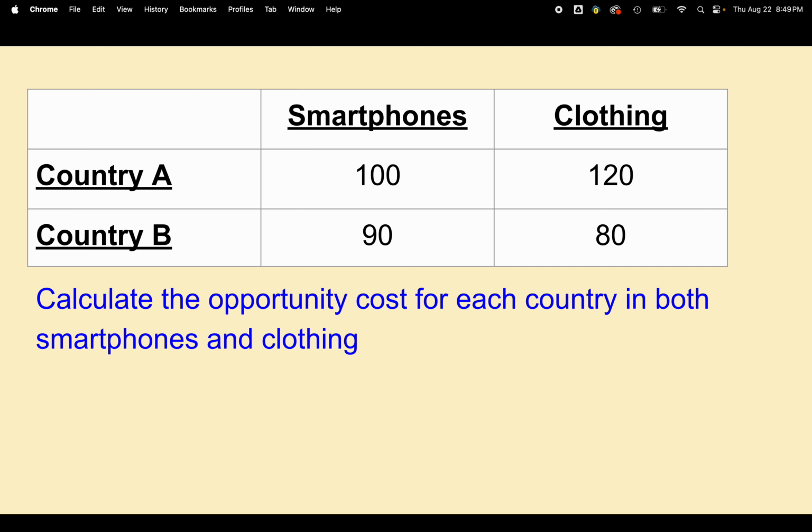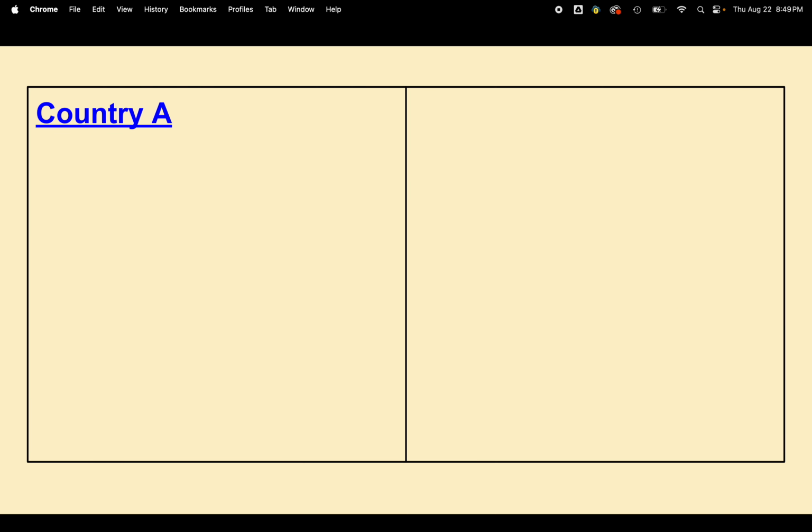So let's look at this. You got country A and you got country B. Country A can make 100 smartphones or 120 units of clothing. Country B can make 90 smartphones or 80 units of clothing. Well, if you look, country A has an absolute advantage in both products. So if you go off of absolute advantage, it doesn't need to trade. But if we calculate the opportunity cost, we'll find that it's better for one country to make smartphones and another to make clothing. So let's look at how you figure out opportunity cost.